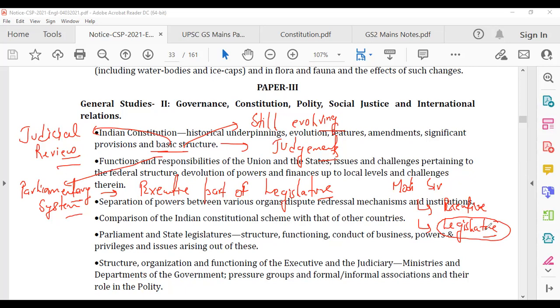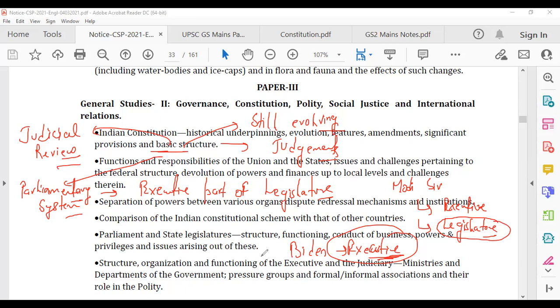Here in parliamentary system, executive is part of legislature. In the case of, if you talk about US, Trump, Biden. So Biden is a part of executive. He's not a part of legislature. So there they have two separate elections, one for executive and one for legislature. So this is the main difference between parliamentary and presidential. We'll talk about it. We'll see some questions when I make the next video on this.